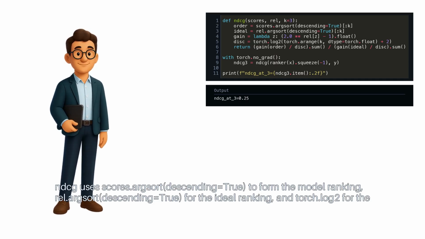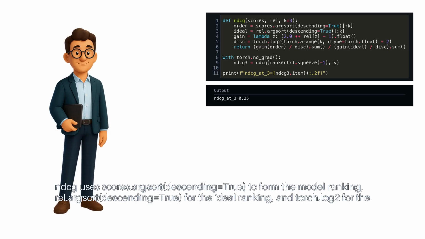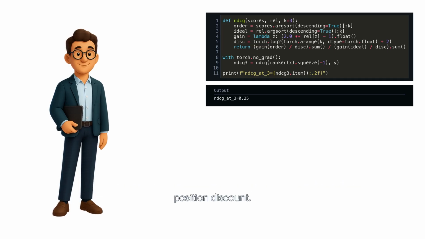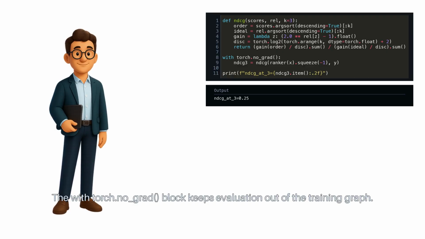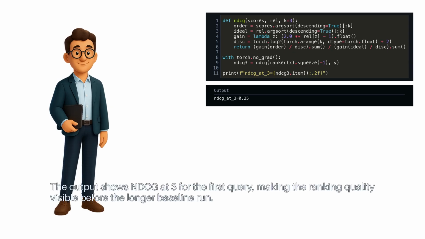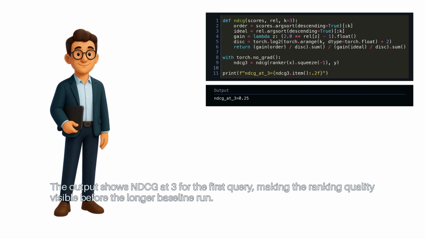NDCG uses scores.argsort descending true to form the model ranking, rel.argsort descending true for the ideal ranking, and torch.log2 for the position discount. The with torch.no_grad block keeps evaluation out of the training graph. The output shows NDCG at 3 for the first query, making the ranking quality visible before the longer baseline run.